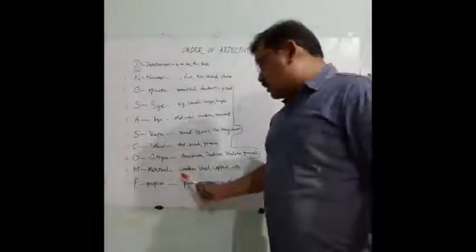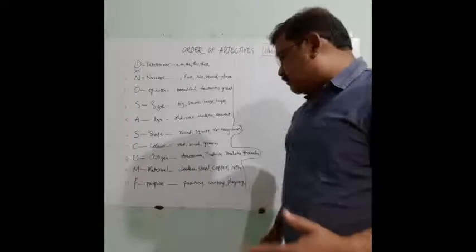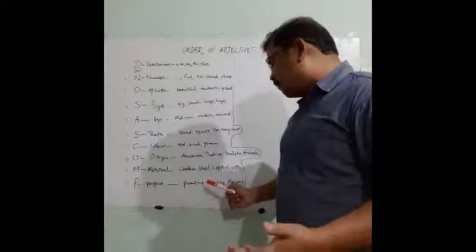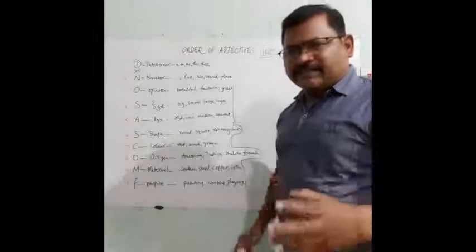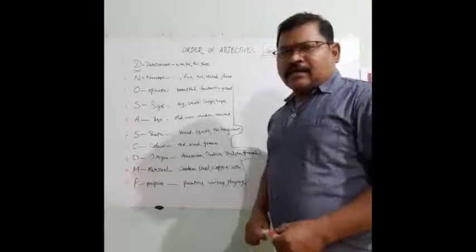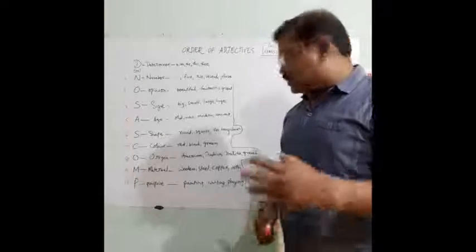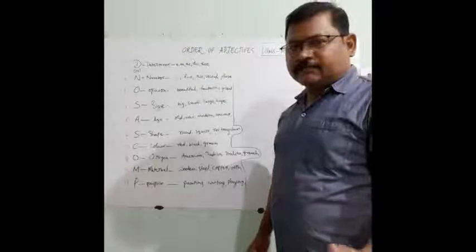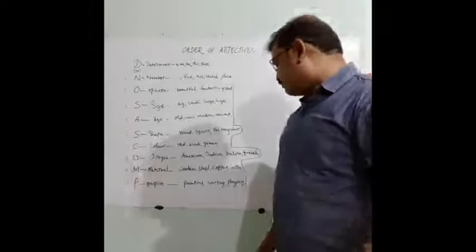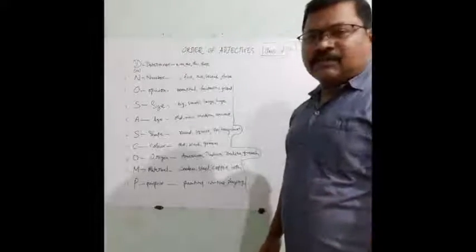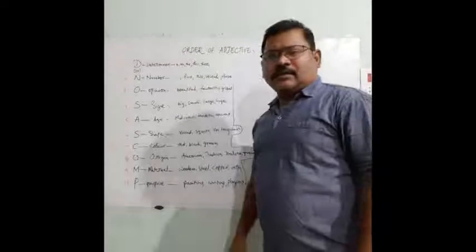And the material, whether it is made of wood, steel, copper, iron. And finally we have to take purpose. What is the purpose of that noun? Whether it is a painting purpose or washing purpose or cleaning purpose or writing purpose or playing purpose.